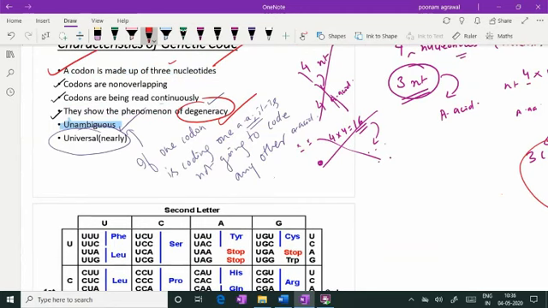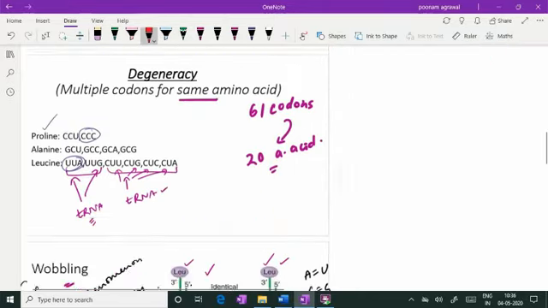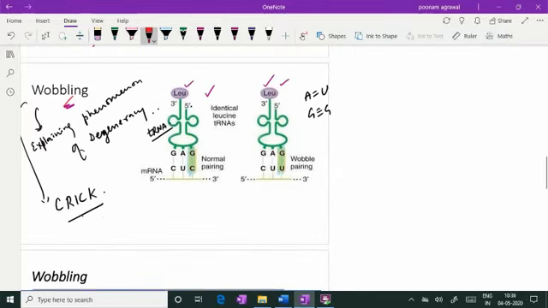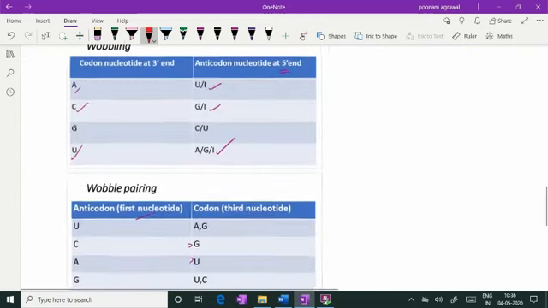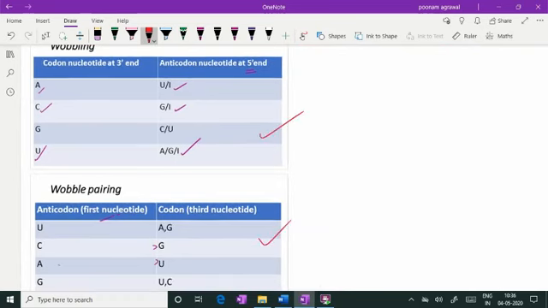Now, how could degeneracy be explained, how could different codons coding for the same amino acid be explained? In that context, I told you about the phenomenon of wobbling, which was proposed by Crick, and he explained that at this particular position we have the wobbling, and this table summarizes the rule of wobbling: if there are these codons at the 3' end of mRNA, then how they can be matched with the 5' end anticodon nucleotide.